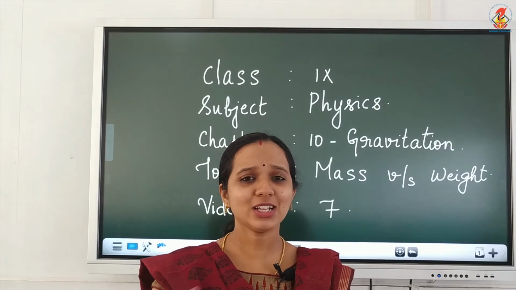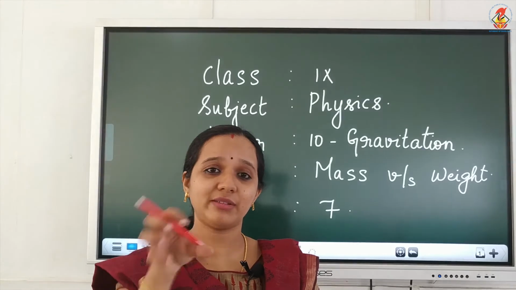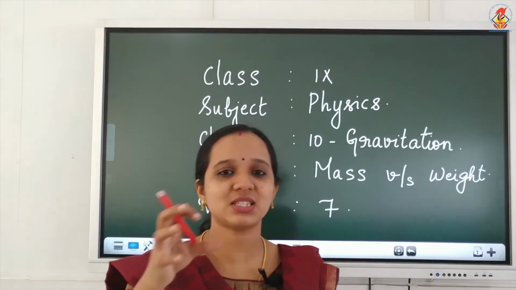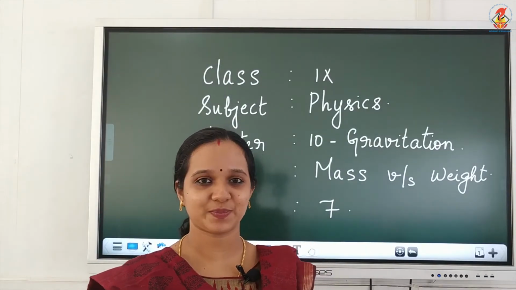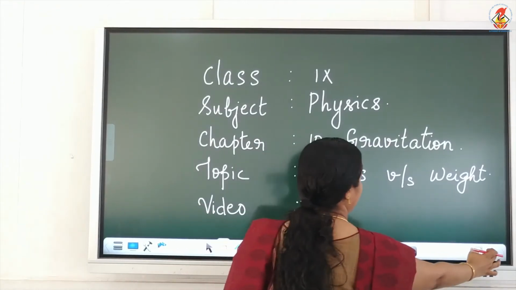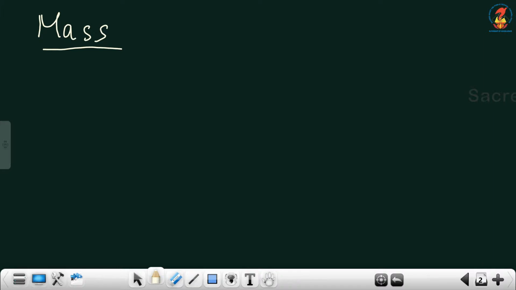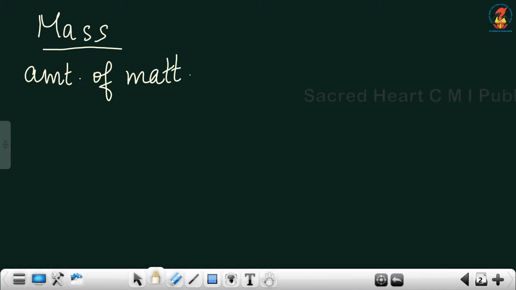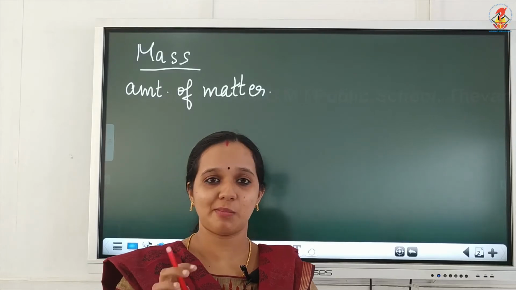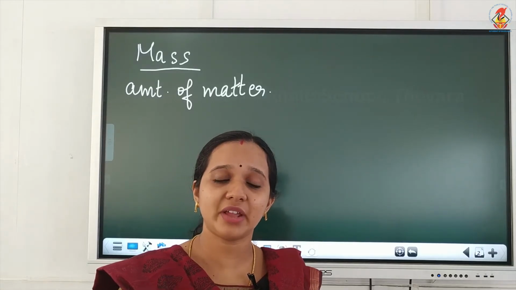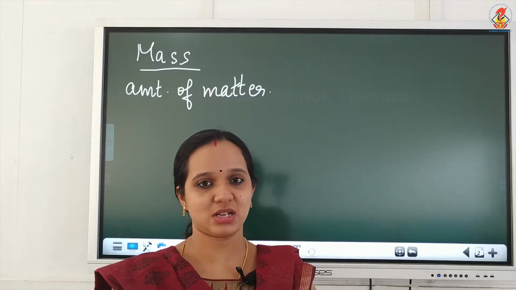Okay? So let us see the main differences between mass and weight. Mass is the amount of matter contained in a body. Amount of matter contained in a body is known as mass.